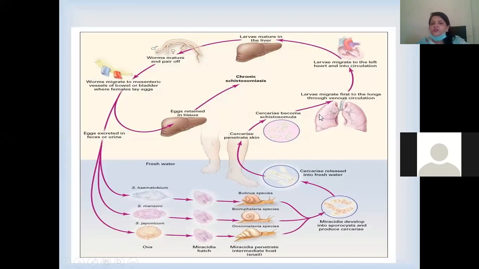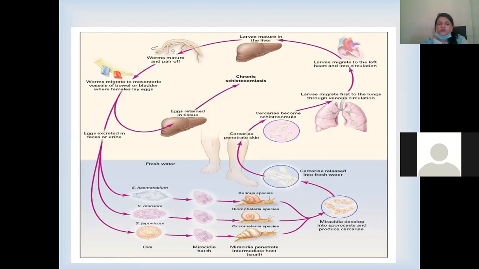These schistosomula larvae go first to the lungs through venous circulation. From there, through the pulmonary circulation, they migrate to the left heart circulation, and then they become mature in the liver, and the mature worms give eggs into certain areas. If it is haematobium, the eggs will go to the bladder lumen, while the other two will go to the intestine.